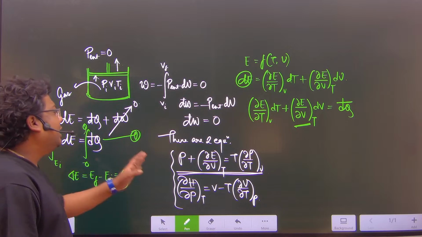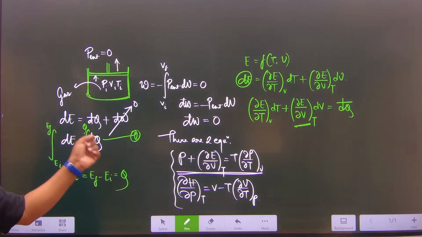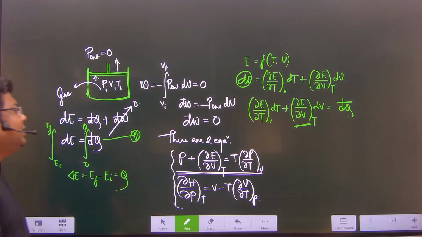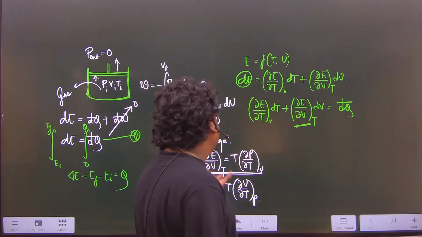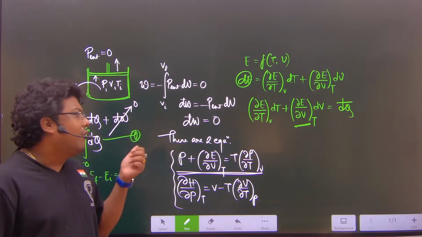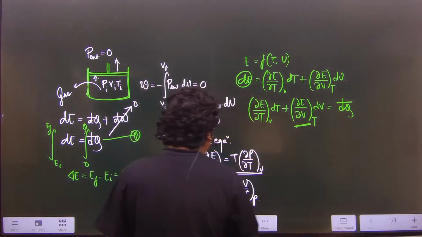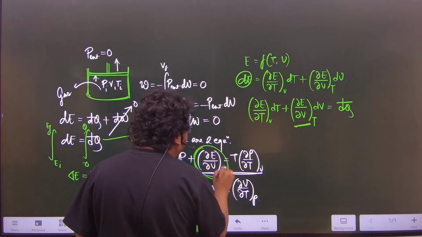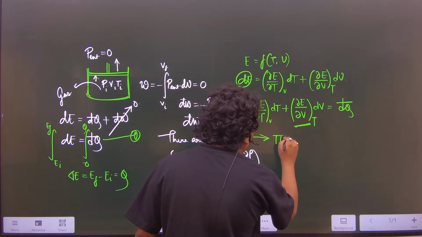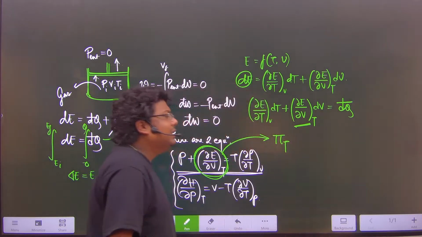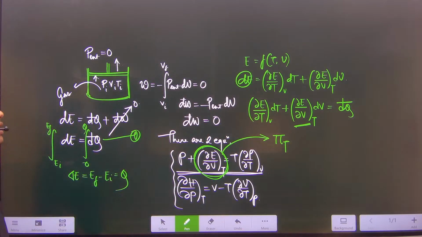expression, we can find out (∂E/∂V)T for different types of gas. So let us find out what will be the value of (∂E/∂V)T for different kinds of gas. First of all, this (∂E/∂V)T will be denoted by πT. So what does πT mean? It means internal pressure.